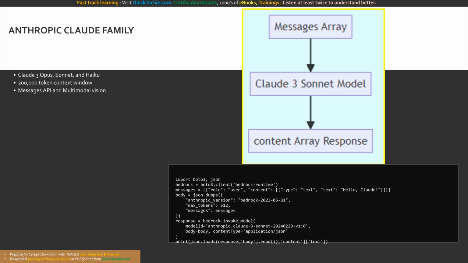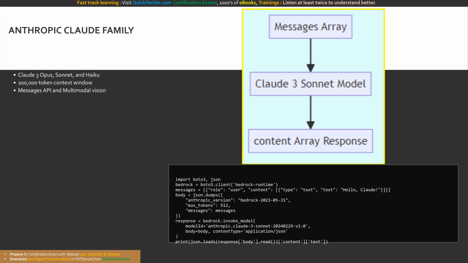Next up, we have one of the most popular and highly capable model families in the world, Anthropic's Claude. Anthropic is an AI research company heavily focused on building safe, reliable, and interpretable AI systems. The Claude 3 family, currently available on Amazon Bedrock, is a massive leap forward. It includes 3 distinct models, Claude 3 Haiku, Sonnet, and Opus. How do they differ?